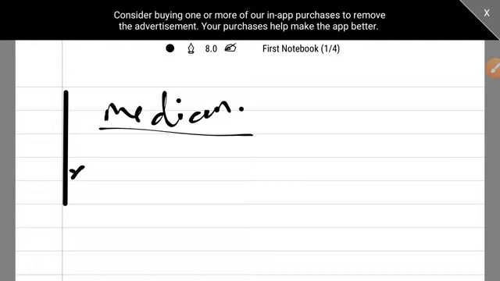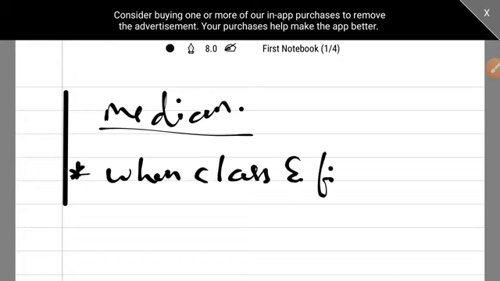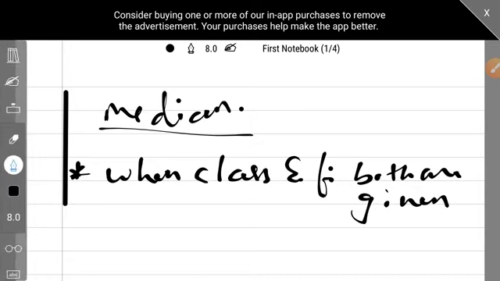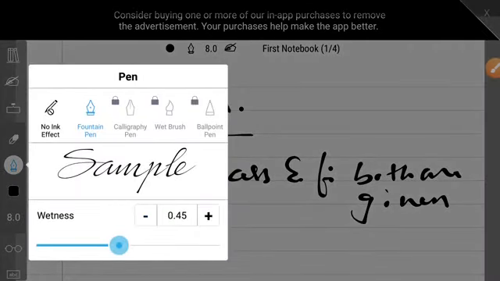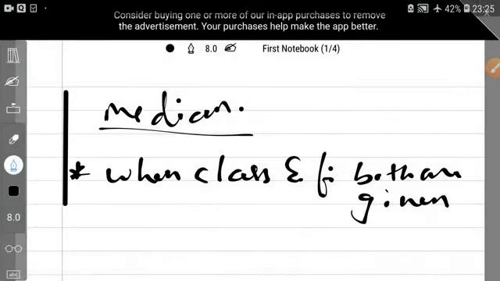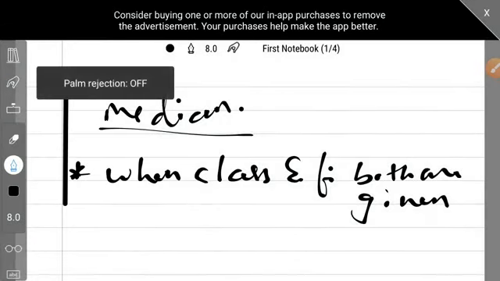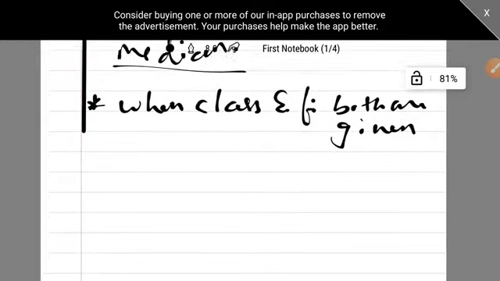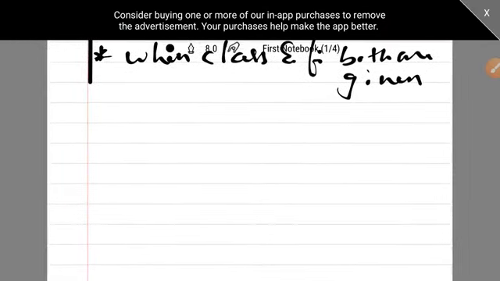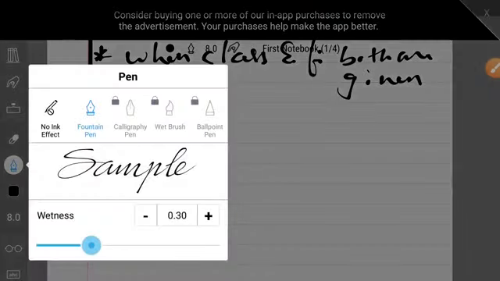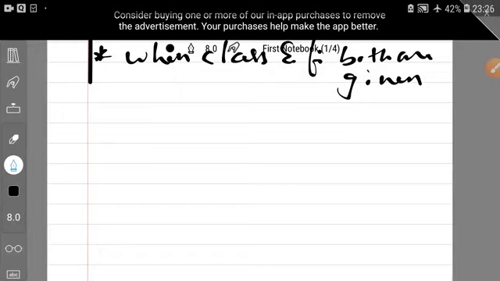In median we are doing the point when class and frequency both are given.